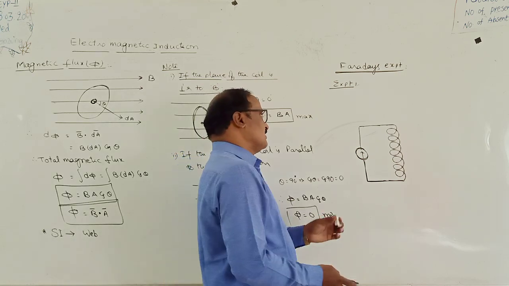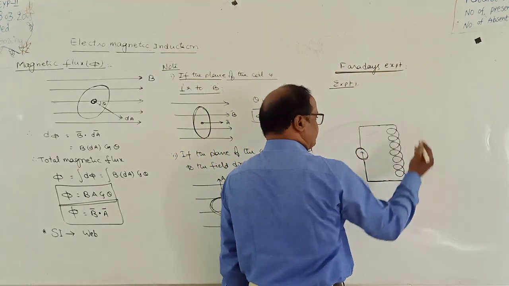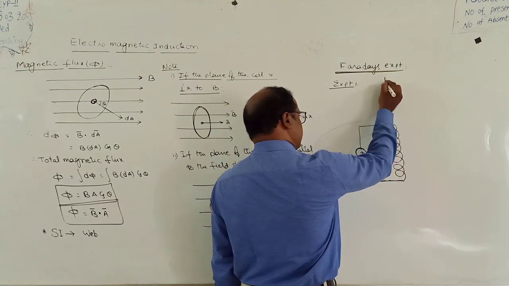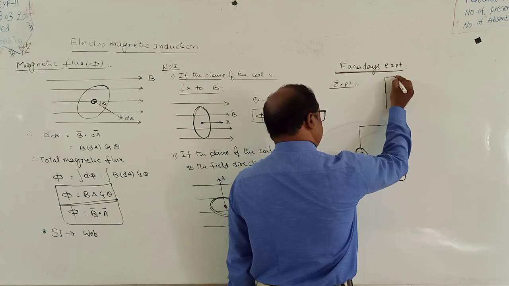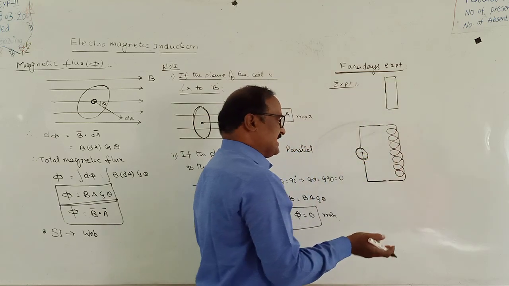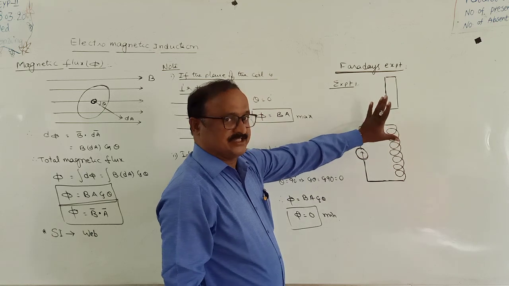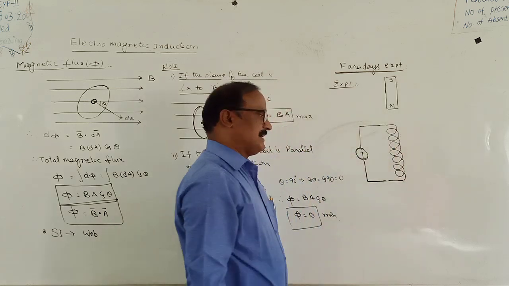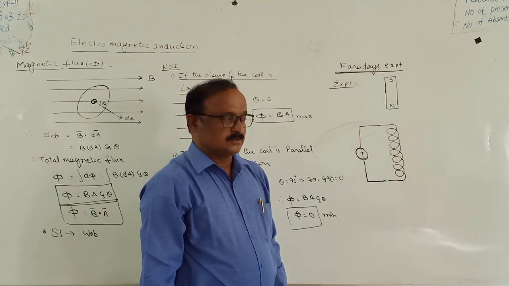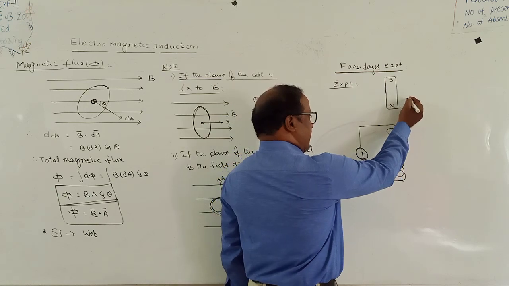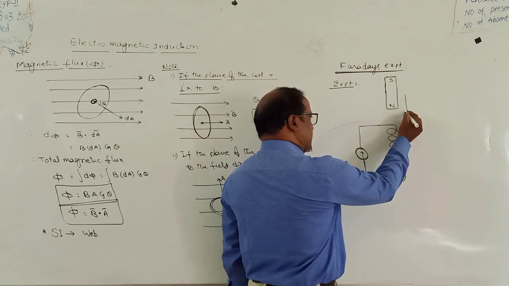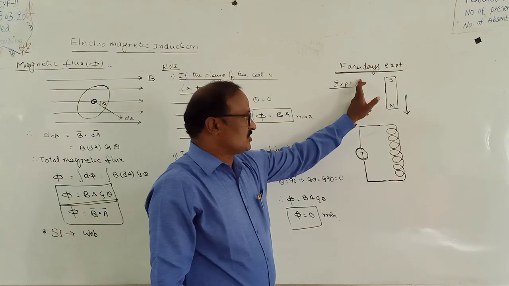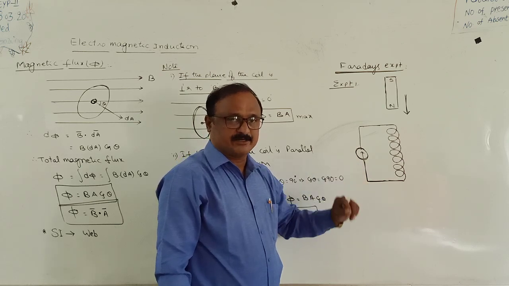Next one, Faraday observed that suppose a bar magnet is taken, it is a long bar magnet. It is kept just above the circular coil such that the north pole of the given magnet is facing towards the given coil. Suppose the magnet is moving towards the coil fast. At that moment he observed that there is a deflection produced in the galvanometer.